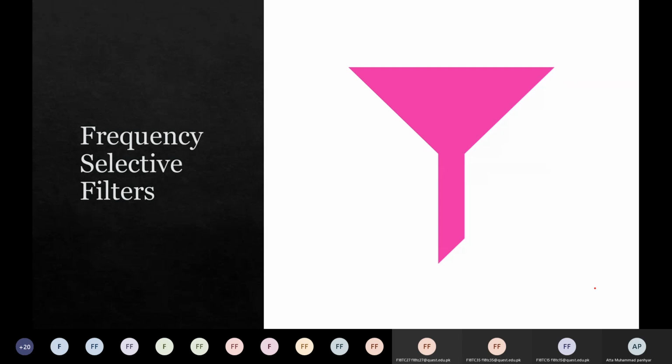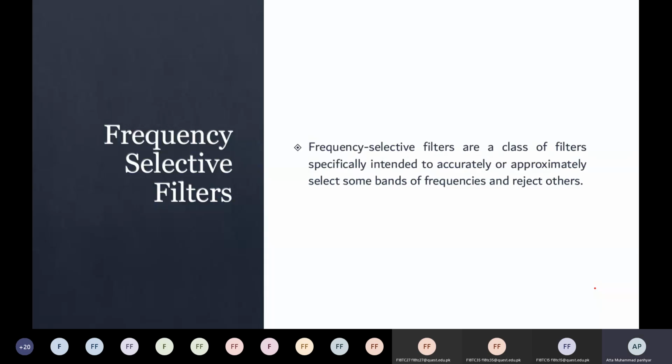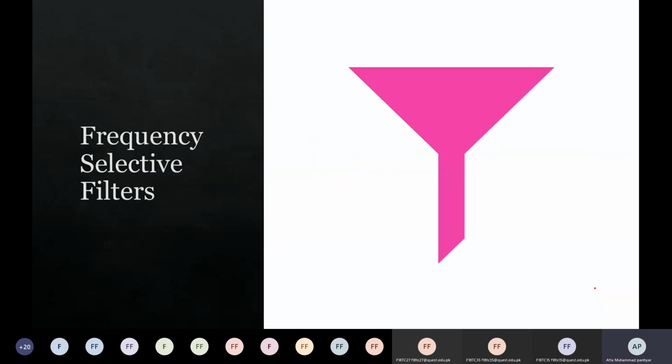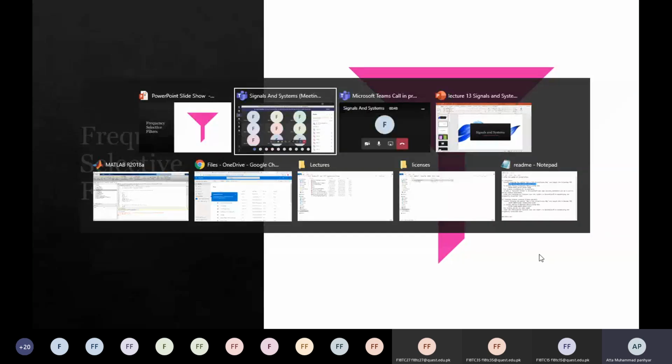Okay. Now we come to our second part of filtering, that is frequency selective filtering. And I think time is short now. We stop here. In the next class we'll be discussing frequency selective filters and the Fourier transform.